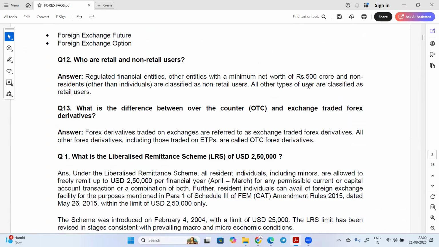All other types of users are classified as retail. Whosoever is non-resident will be classified as non-retail user only. For an entity to be a non-retail user, that limit is 500 crore. Other than that, all will be classified as retail users. So this is the criteria.